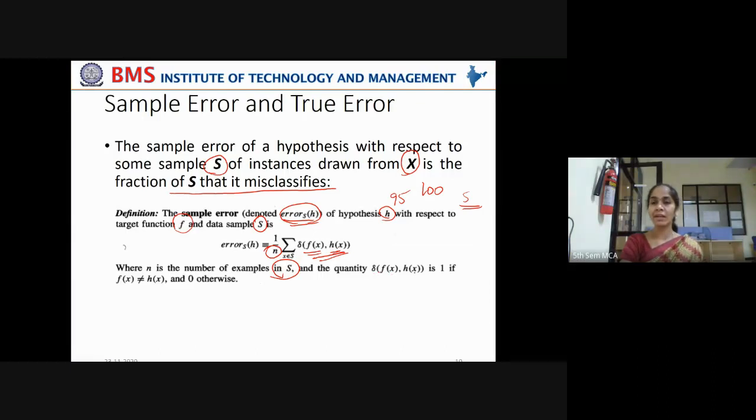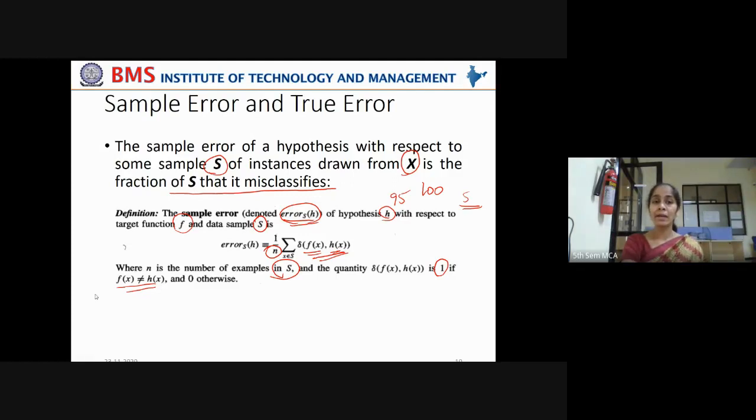delta(f(x), h(x)) is 1 if f(x) is not equal to h(x), meaning there is some error. When your learned target function is not equal to the target label predicted by your hypothesis, do not get confused, listen to me carefully.